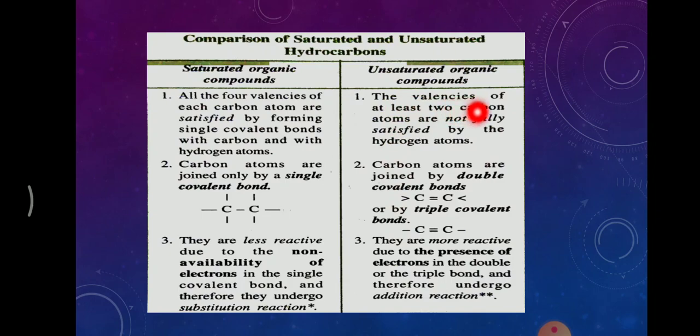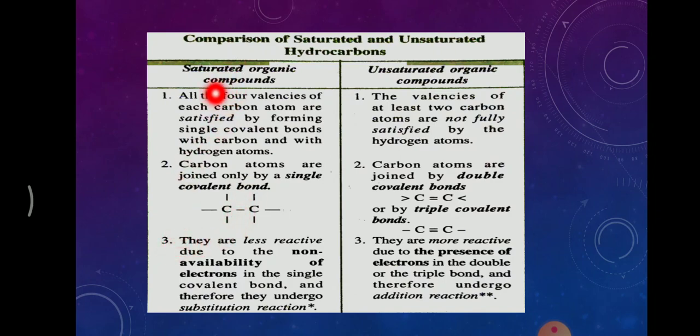Okay, the valency of at least two carbon atoms is not fully satisfied by the hydrogen atom. So these are not satisfied. Next, saturated compounds: carbon atoms are joined by a single covalent bond. You can see between these two adjacent carbons there is a single bond. In unsaturated hydrocarbons, carbon atoms are joined by double covalent bonds. You can see here there are two bonds, or it can also be a triple bond. In unsaturated it can be a double or triple bond, whereas in saturated it's only and only a single bond.